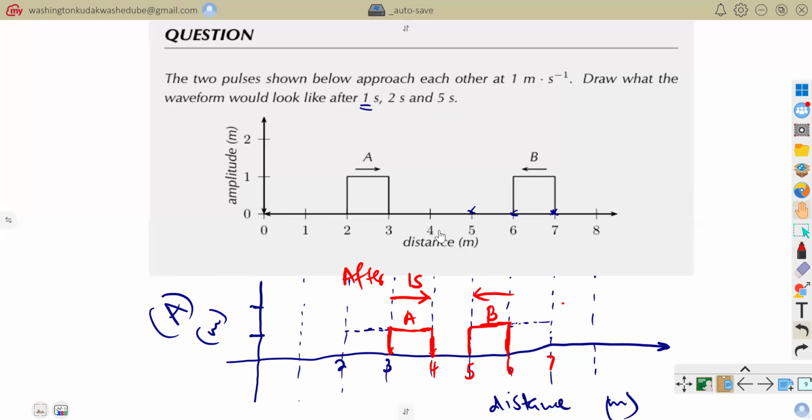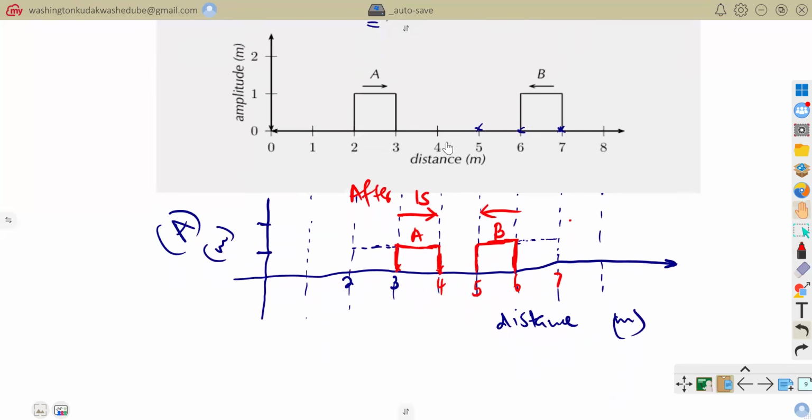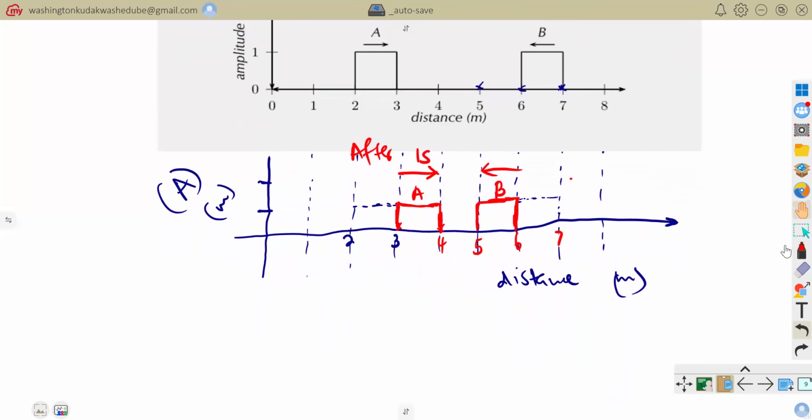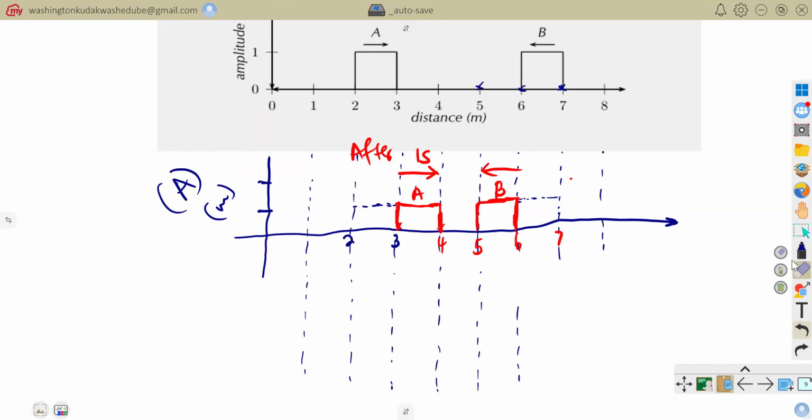Now, what about after 2 seconds? Let's go hand in hand now. We'll continue with the same drawing. Let me just bring the same drawing down there. I just want to make sure that you get the depiction of whatsoever that is happening here. So maybe you would allow me to rub off that, because you now know that below there we are representing what? Distance.